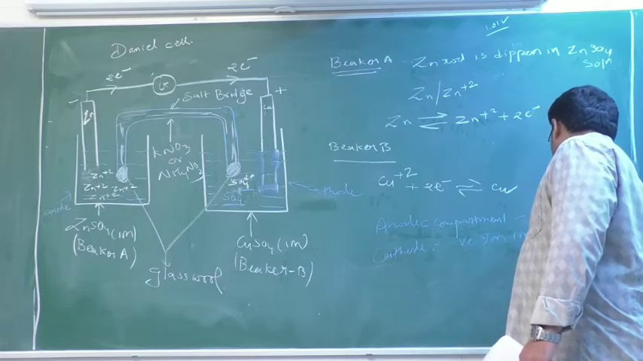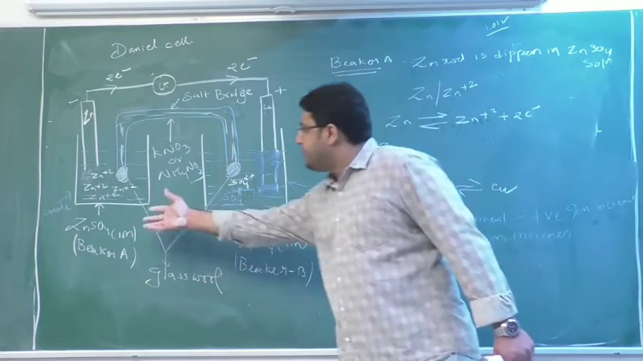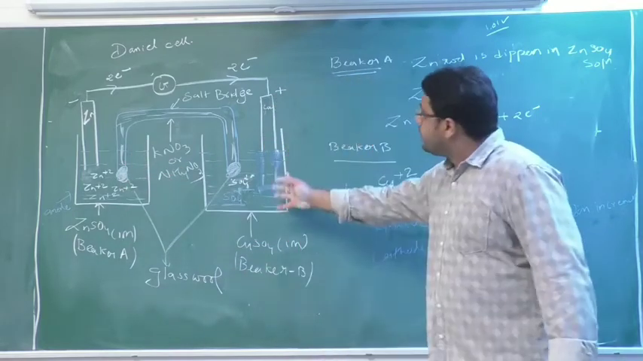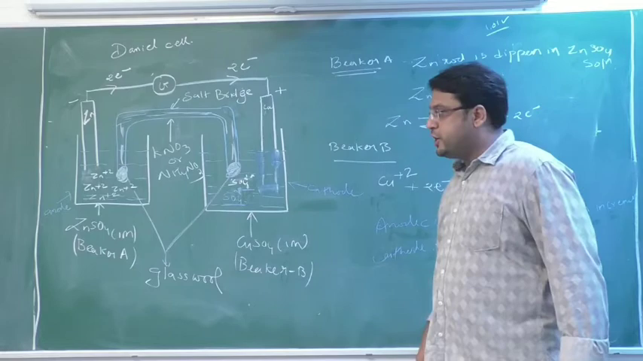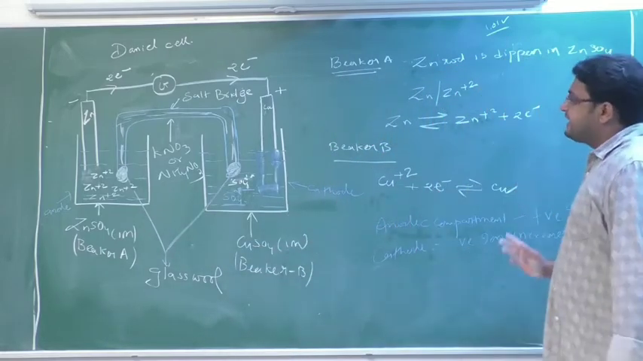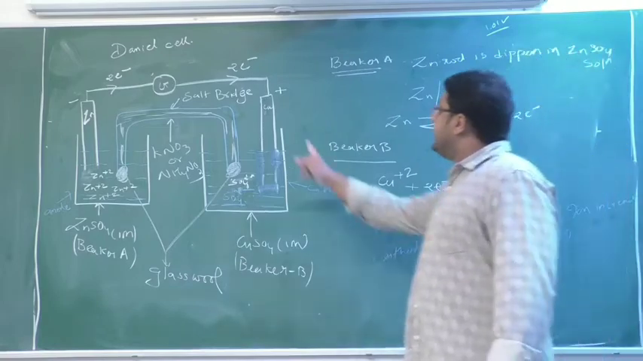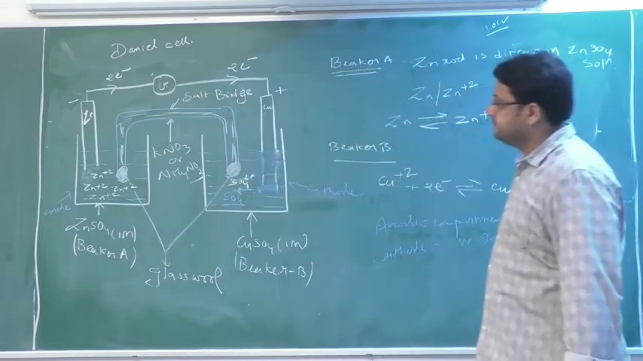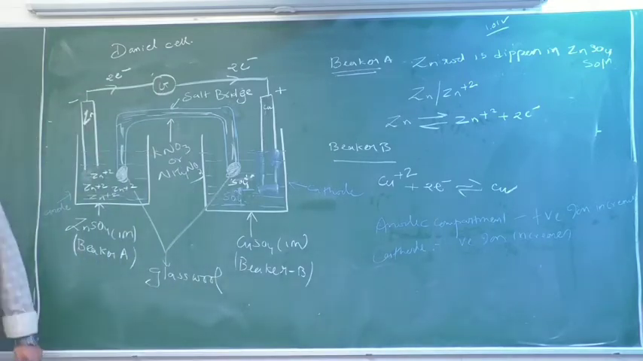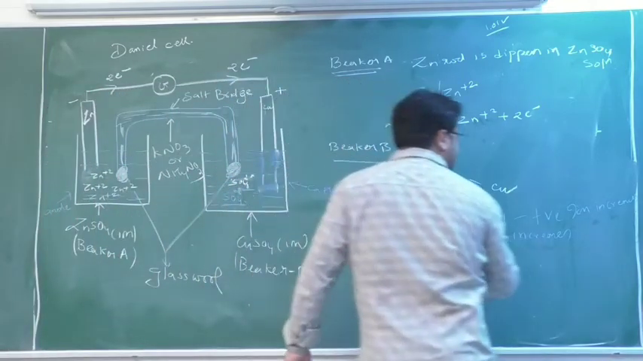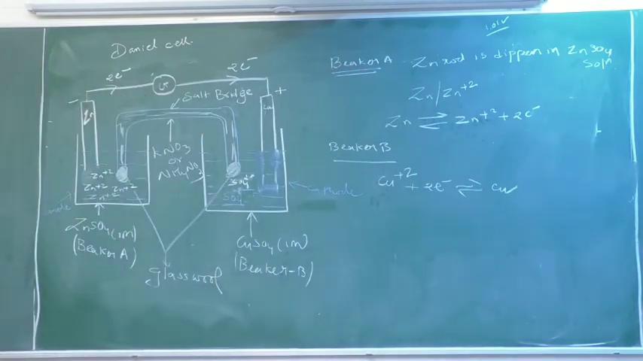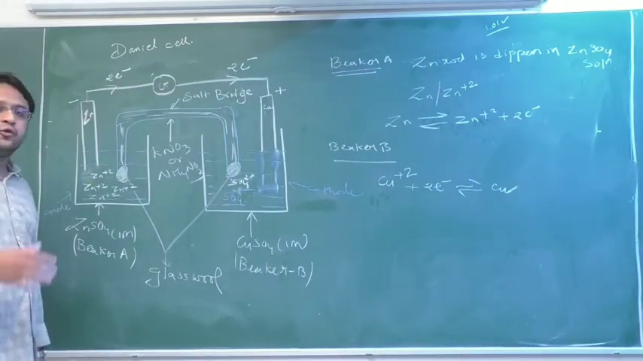increase. So what happens? In the anodic compartment, more positive ions and fewer negative ions. Here, more negative ions and fewer positive ions. So electrical neutrality is not maintained. And when electrical neutrality is not maintained, electric current will stop. So due to the lack of electrical neutrality, electric current is not flowing from anode to cathode. So I have to maintain the electrical neutrality to flow the current.